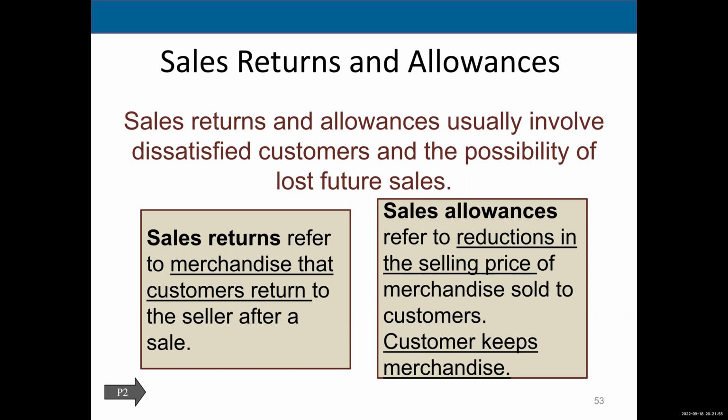So that's an allowance. In a return, the customer gives you back the merchandise. In a sales allowance, the customer keeps the merchandise. There you go.